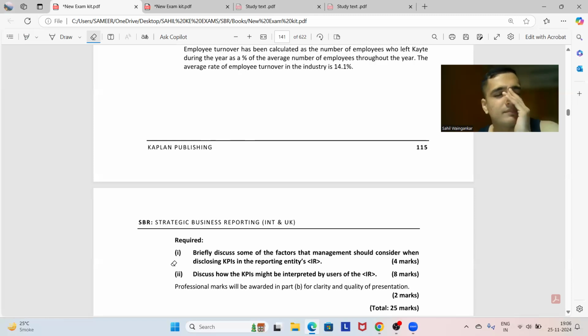See, the KPIs that we are disclosing should be comparable, at least to our own entity's performance year on year. If it is industry comparable, then it would be much better for the investors and the potential investors to understand if they want to invest their money in the company or not. और क्या हो सकता है.